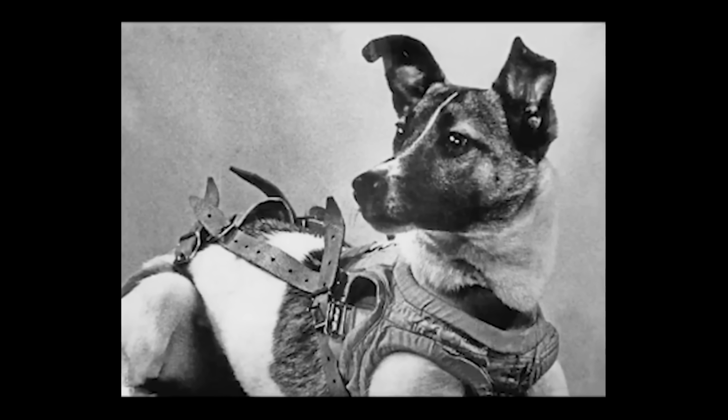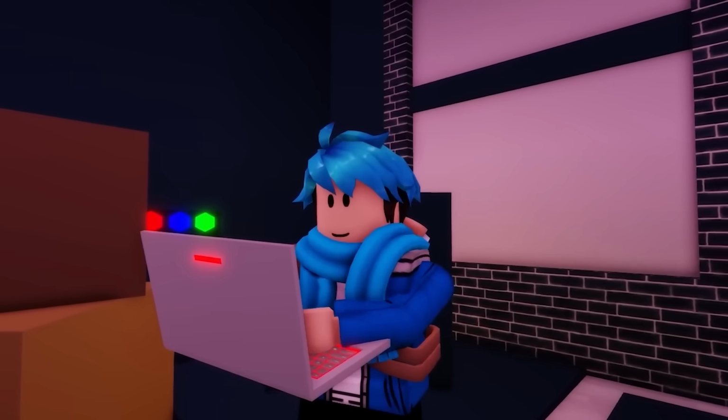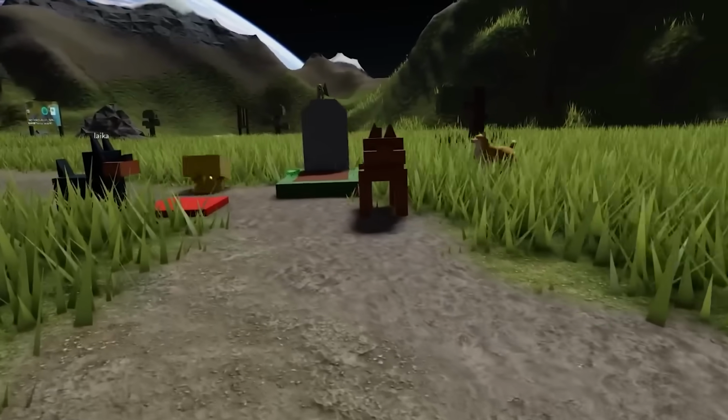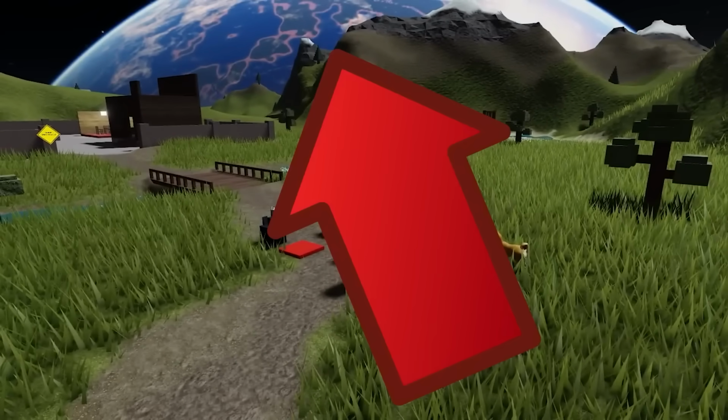But now we move on to another tragedy, but this one's a bit more sad. This one's about Laika, the dog that was sent to space. Let's just go ahead and take a look at it and see what happens. Oh, there's a lot of dogs. Oh, is this Laika? Yeah, there's a lot of dogs here, as well as a giant Earth over there.